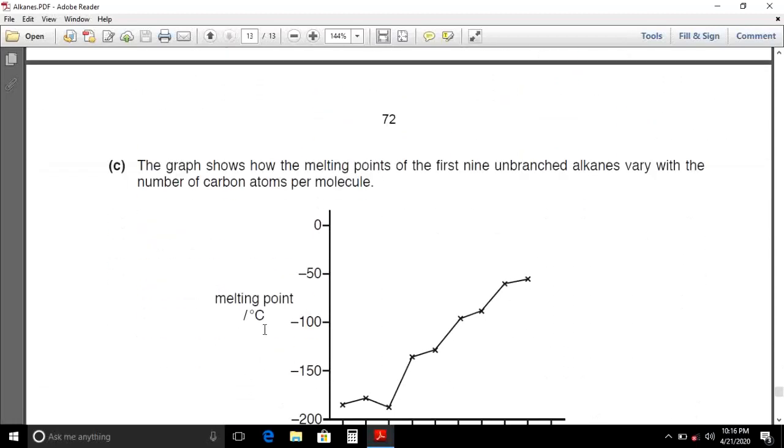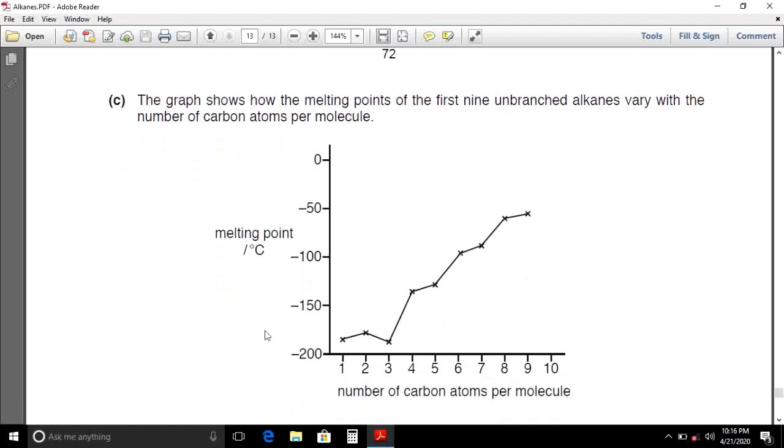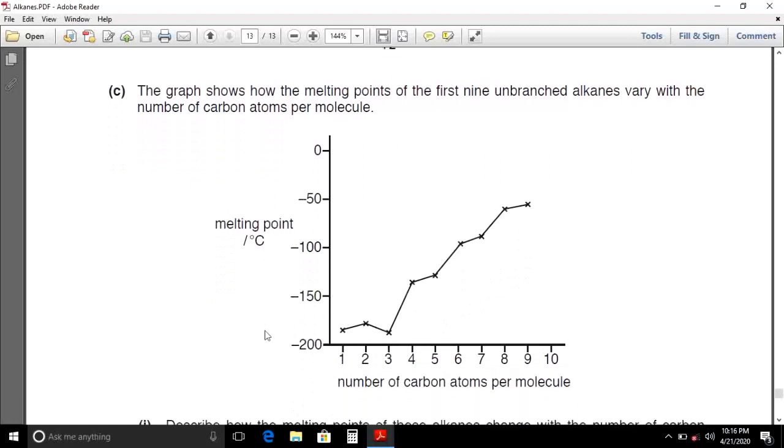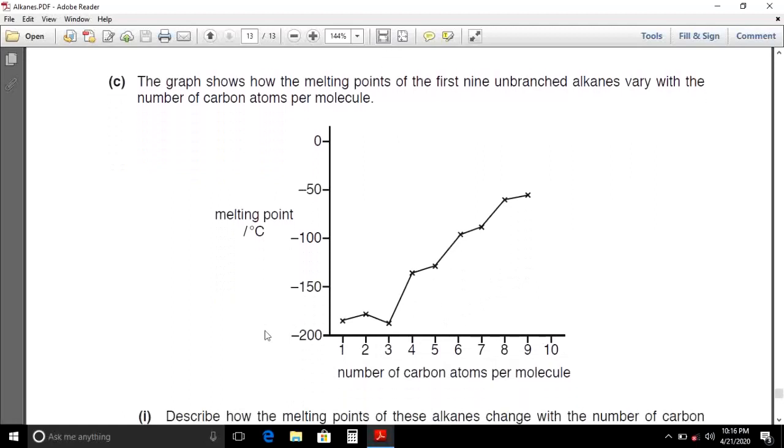C part. The graph shows how the melting points of the first 9 unbranched alkanes vary with the number of carbon atoms per molecule. In general, the melting point of these alkanes increases as the number of carbon atoms increases.